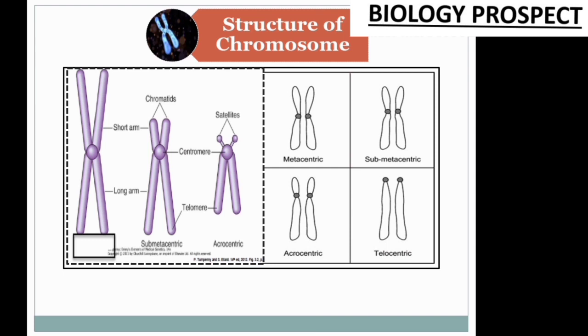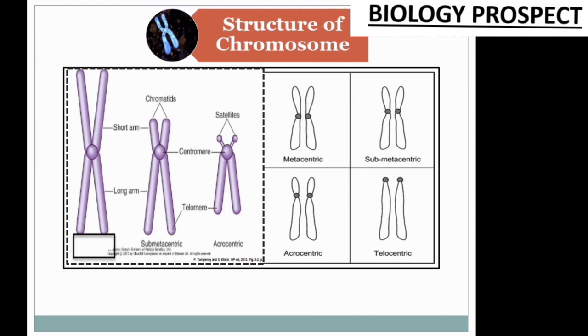Different shapes may be possible in the different types of cell division. So according to the position of the centromere, we can divide the chromosome into different classes. Now dear friends, we are discussing the different types of chromosome. I already told you about the position of the centromere. The chromosomes are classified into 4 different classes.